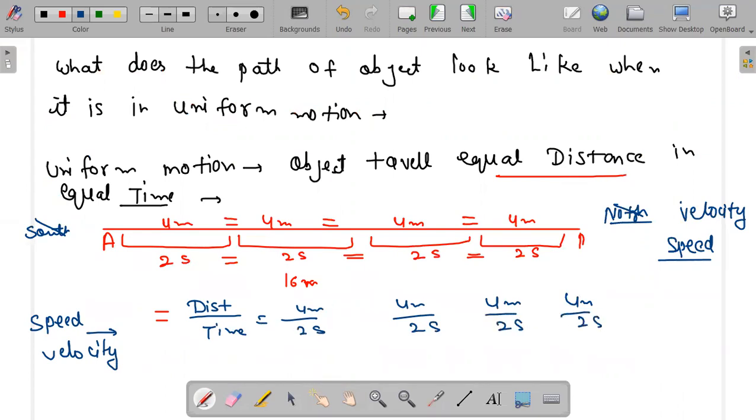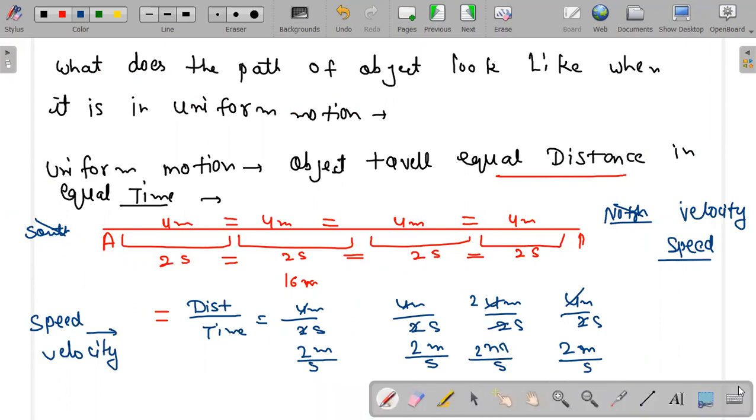Okay, now if I cut them, it will be 2 meter upon second. Okay, now what should you do? Place this second here, place this second upward.